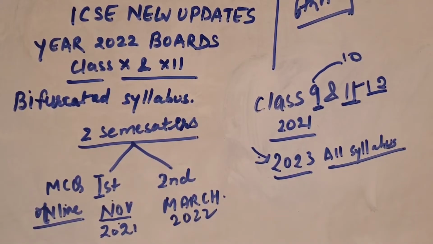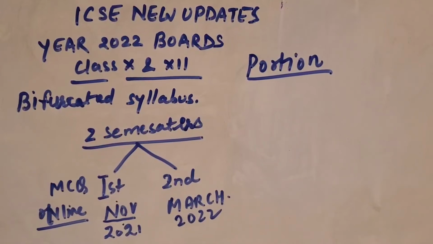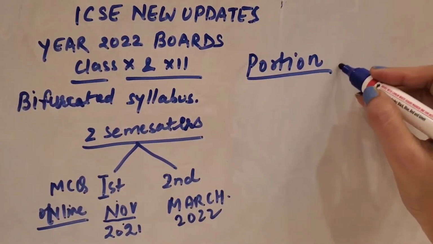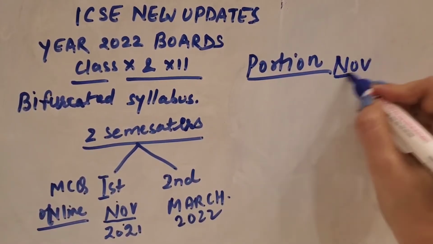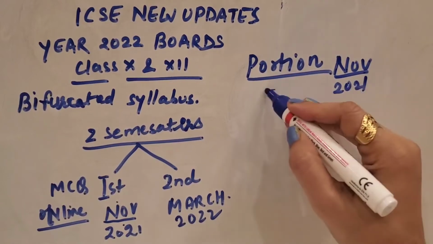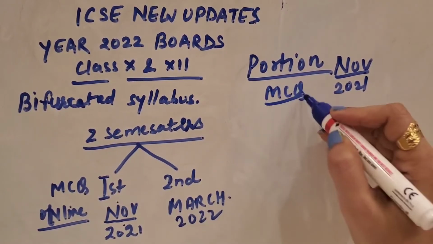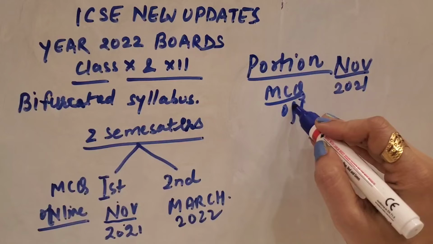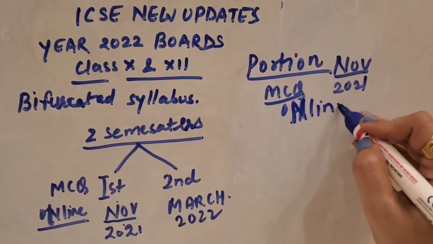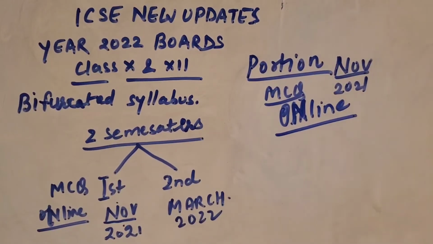Now we'll come to the computer portion. If we see the portion for the first semester in computers, which is going to be held in the month of November 2021, MCQ questions will come, and this is an online exam. This is an online exam, okay. So in this exam, you have to cover 4 chapters.